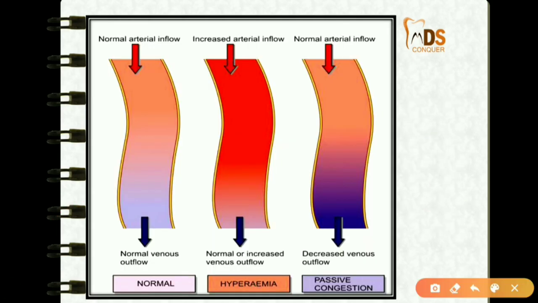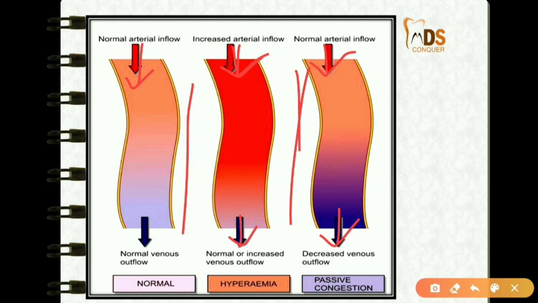In this picture, you can see the normal arterial inflow, whereas in hyperemia increased arterial inflow is seen, and normal or increased venous outflow is seen. Whereas in passive congestion, normal arterial inflow is seen, but there is decreased venous outflow. So this is the difference between hyperemia and passive congestion.